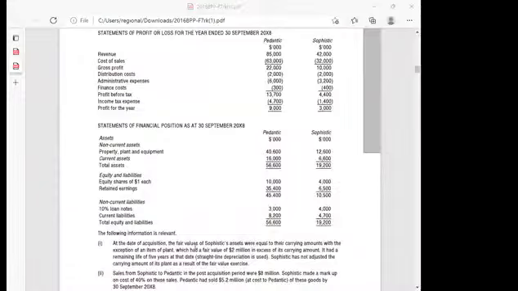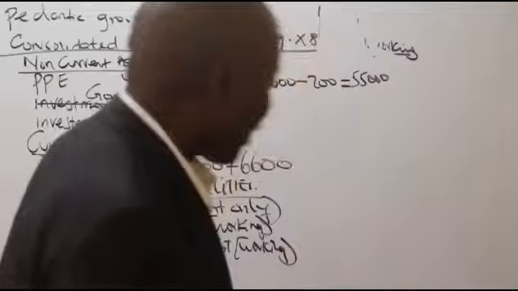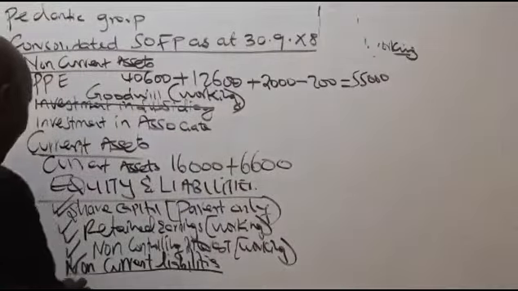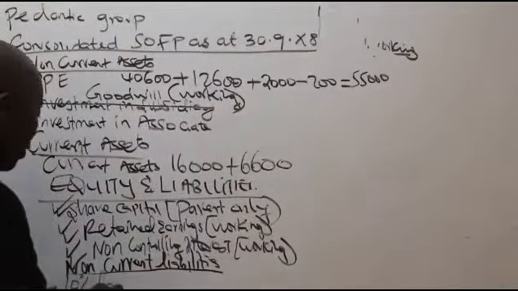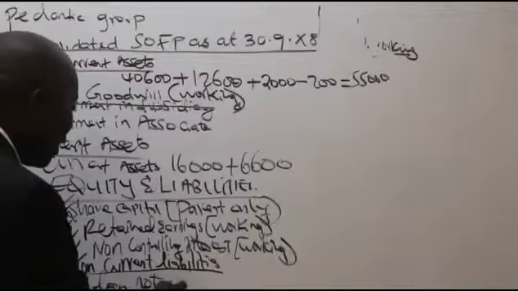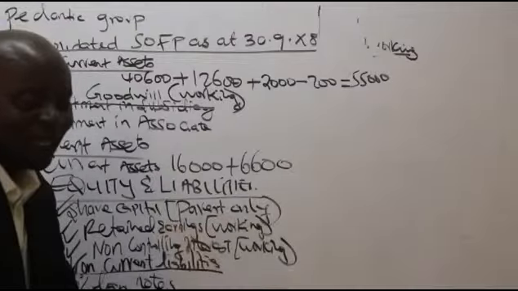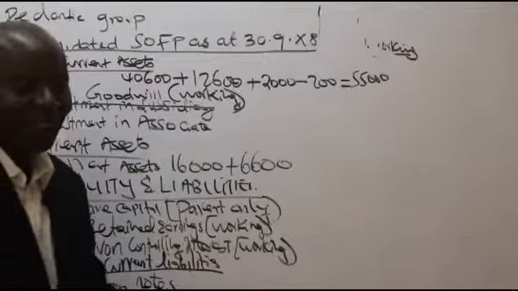Now, ladies and gentlemen, here we are. When you look at the non-current liabilities, we have 10% loan notes. So we have 10% loan notes. So you'll come and mention here 10% loan notes. And remember, you are consolidating, putting things together.